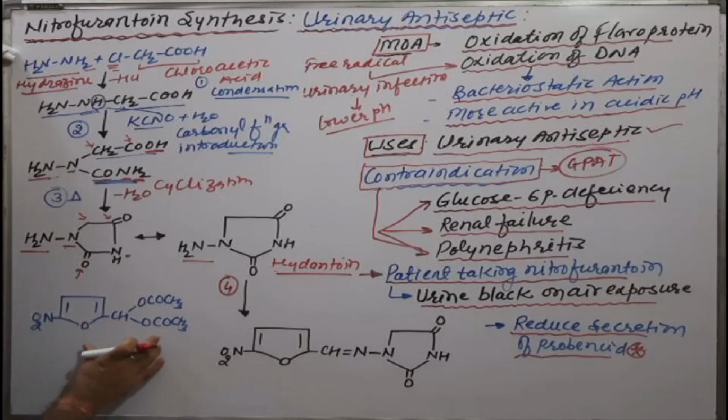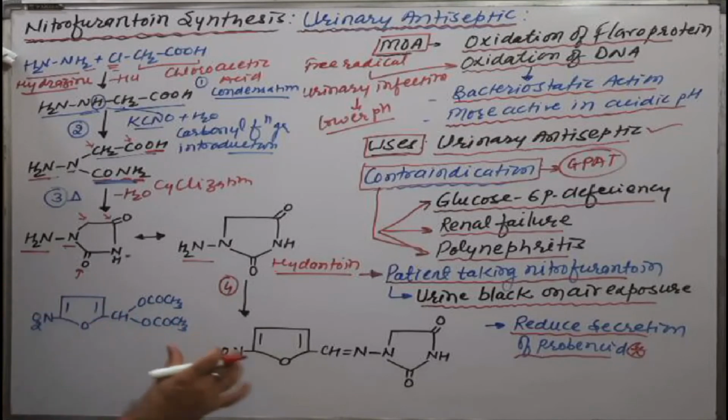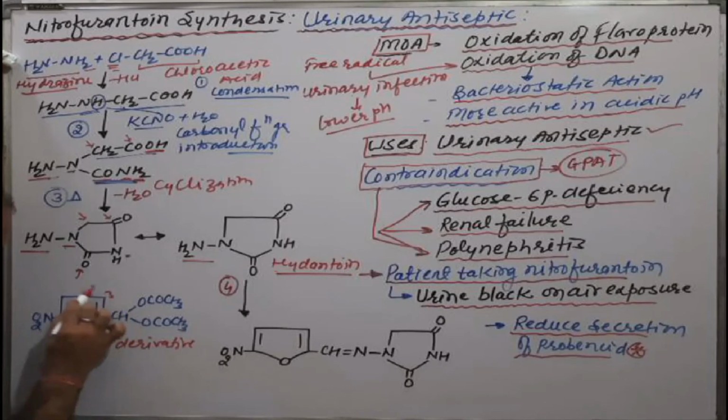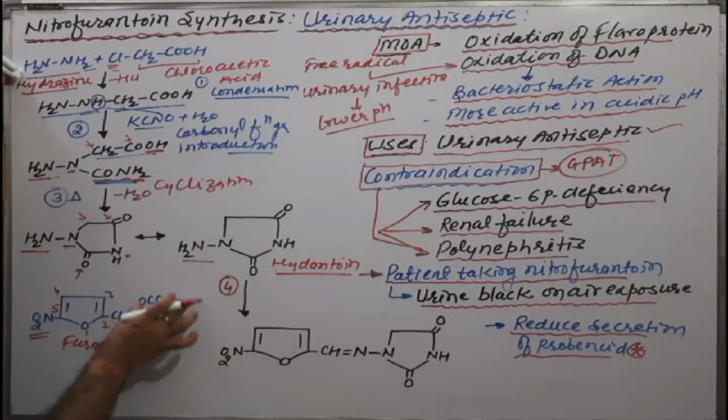We will react it with the side chain or structure required in nitrofurantoin, that is the furan derivative. Okay, this one is the furan, 1, 2, 3, 4, 5. That is the 5-nitrofuran derivative, and the carbon here has two acetyl groups, which are easily removed. How can they be easily removed?